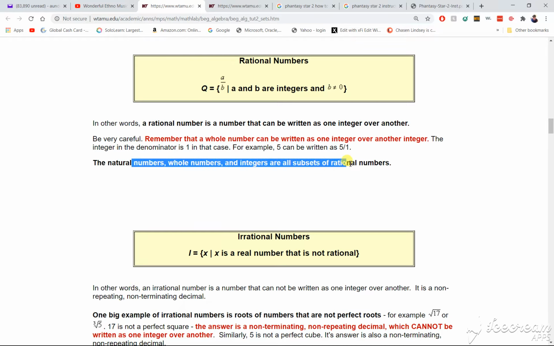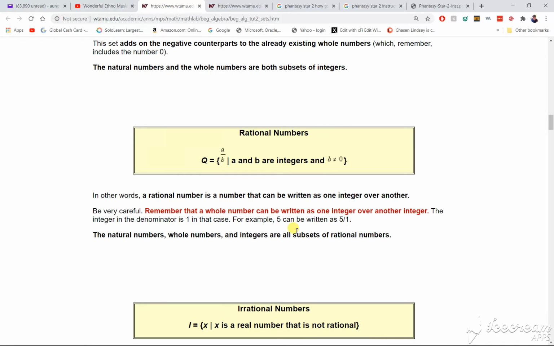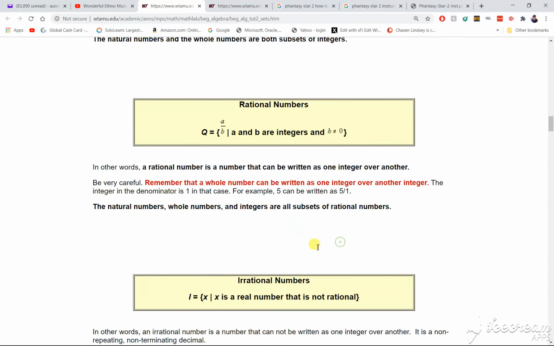Subsets of rational numbers. Rational numbers are the big thing, and you're a part of rational numbers.